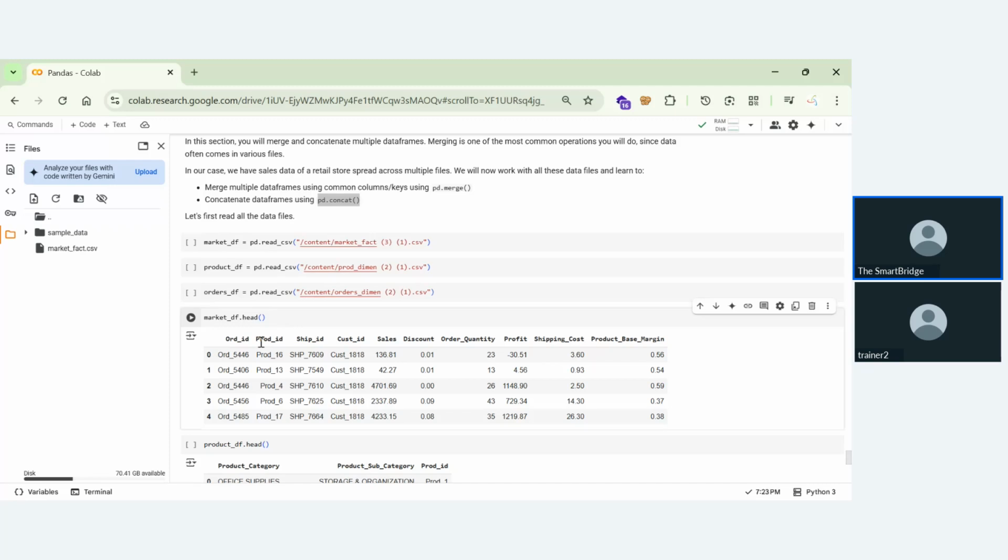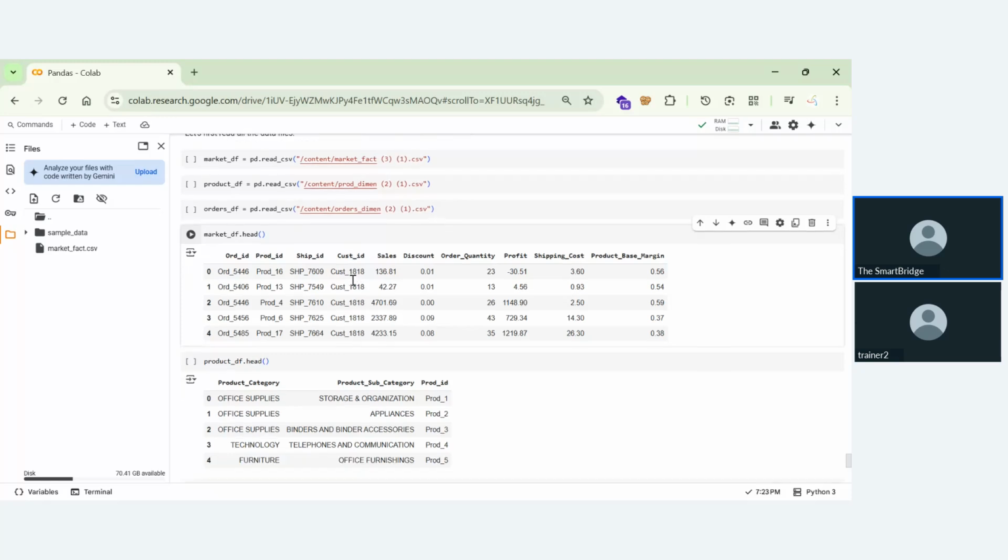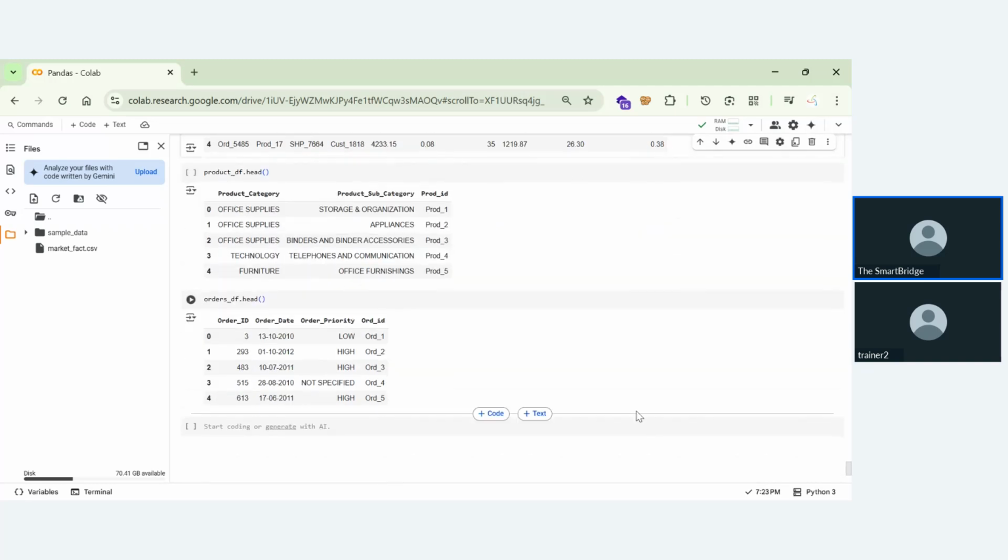If you want to merge, you can directly use the function pd.merge by using product_id as the common column. And also, if you want to concat, you'll use product_id as the common column, because you're having product_id as a common column between the product table and the annual income table. Suppose you have a customers table and another table, and you want to map these two, then customer id will act as the common column. Based upon whichever column has the common elements, you will map on that.